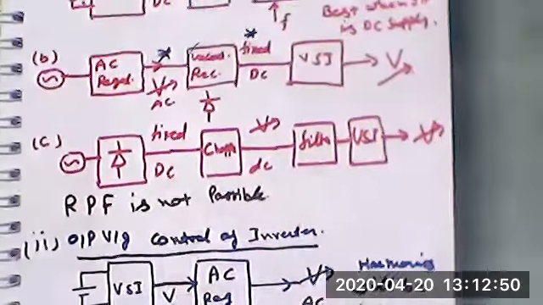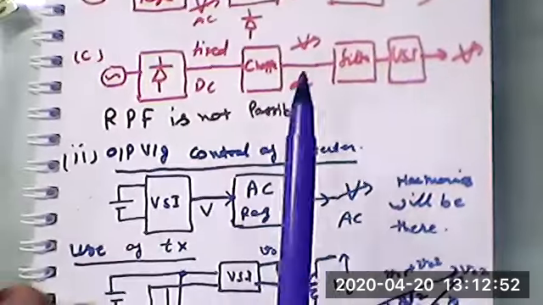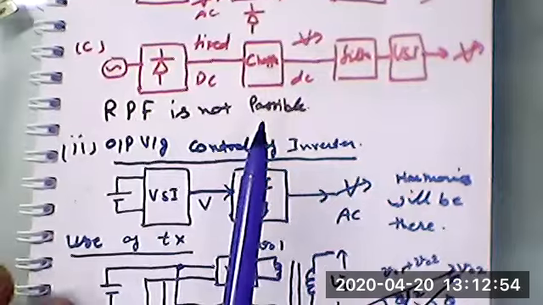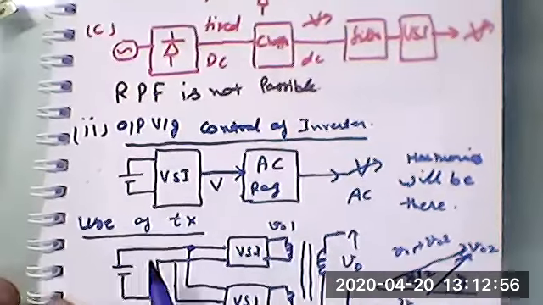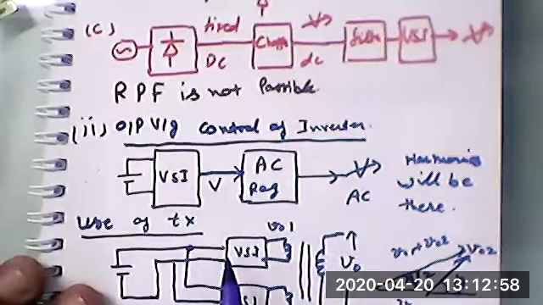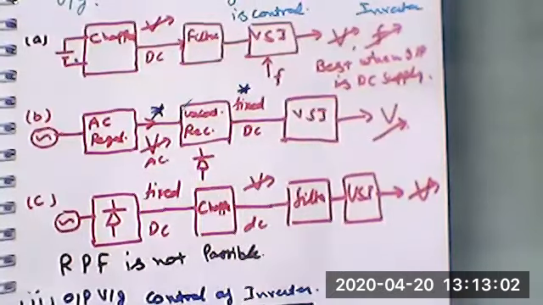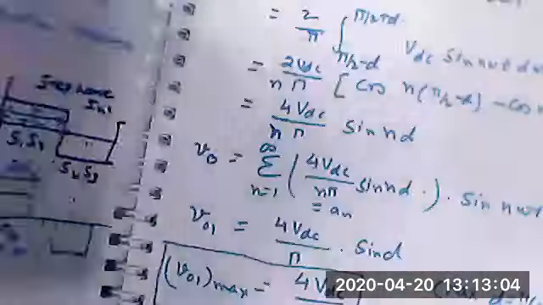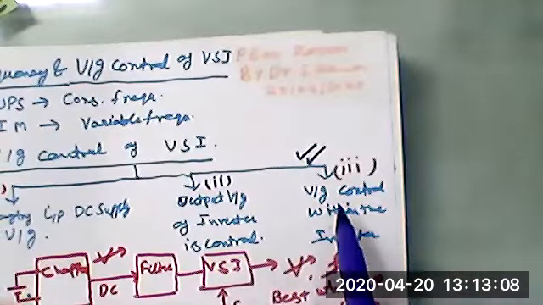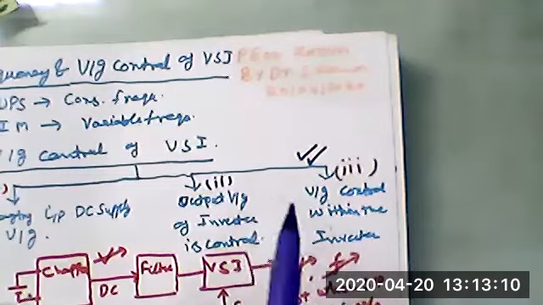But in all these types of circuits, reverse power flow is not possible. Not only this, we have to use a bulky transformer, and circuit components are quite high, so many circuits are used. That is why we derived the last very important technique, the output voltage control within the inverter.